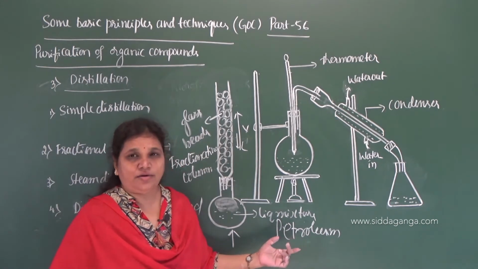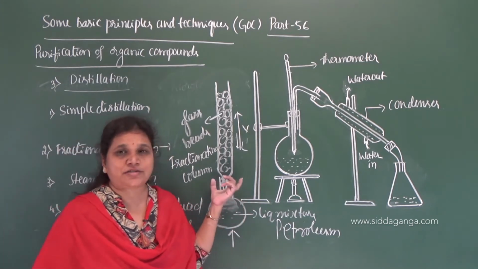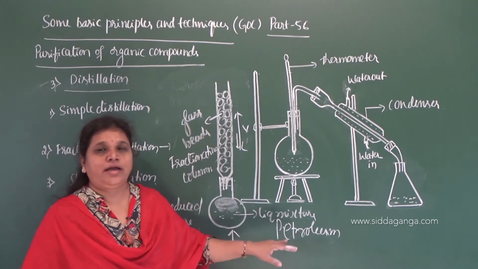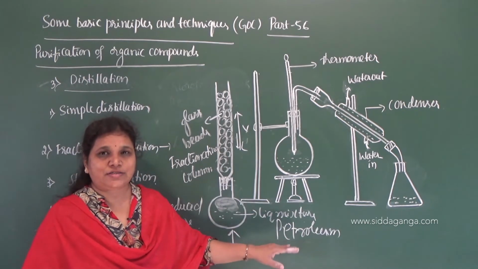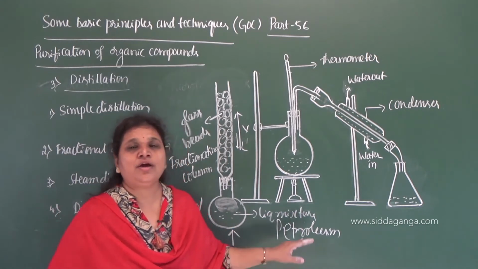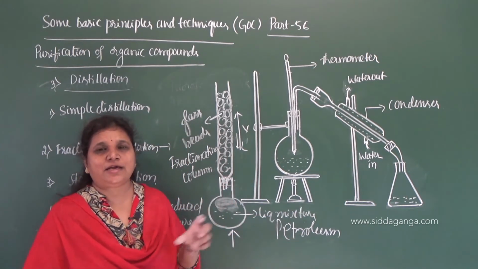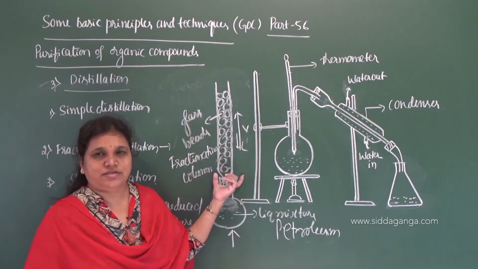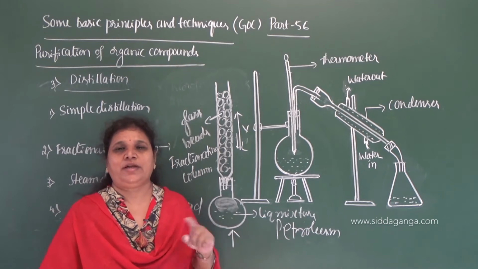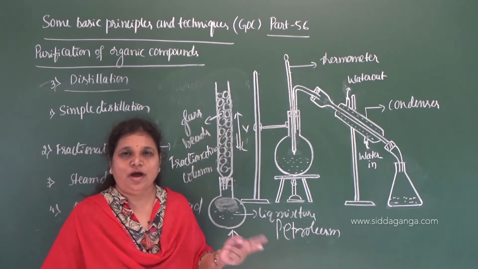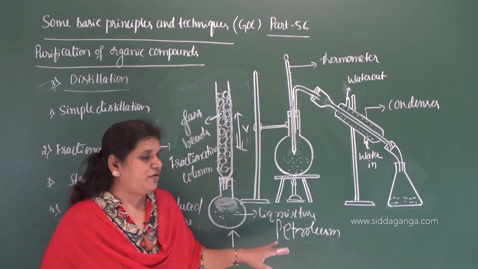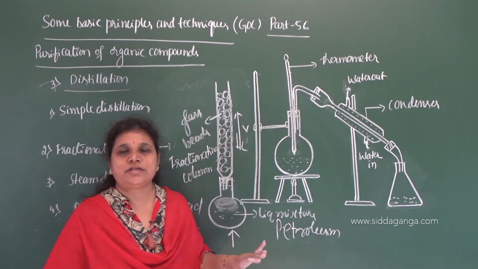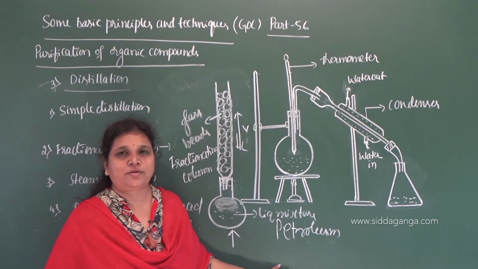We have to subject this petroleum to fractional distillation, because we have kerosene, lubricating oil, petrol and gasoline, and all these are present in crude oil. So we need to separate them into useful fractions by fractional distillation. The boiling points of kerosene and petrol do not differ much, so fractional distillation of crude oil can separate the kerosene, lubricating oil, petrol and gasoline.